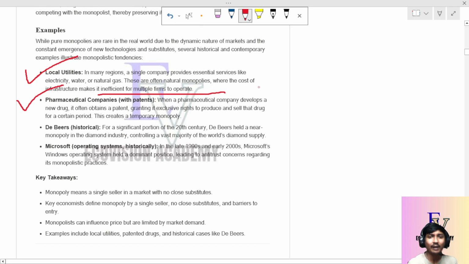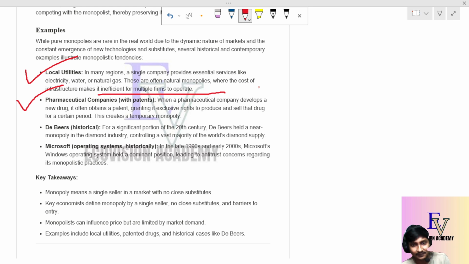Pharmaceutical companies with patents. Pharmaceutical companies have patents on some new drugs. If anyone other than that company sells that particular drug, it becomes illegal. So some pharmaceutical companies have patents to sell a particular drug within a particular place, and they have the rights to produce it. But this basically creates a temporary monopoly, because the patent has a time limit.